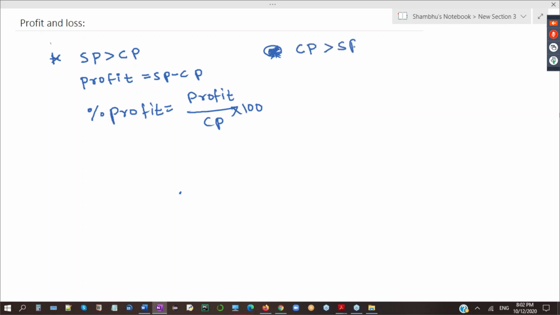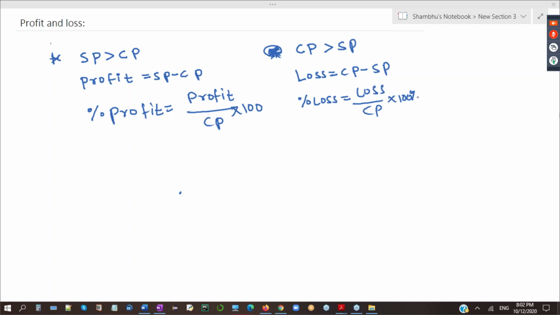If CP is greater than SP, then there will be a loss. Loss is equal to CP minus SP. And percent loss is equal to loss divided by CP into 100. So these are the first two formulas of profit and loss.